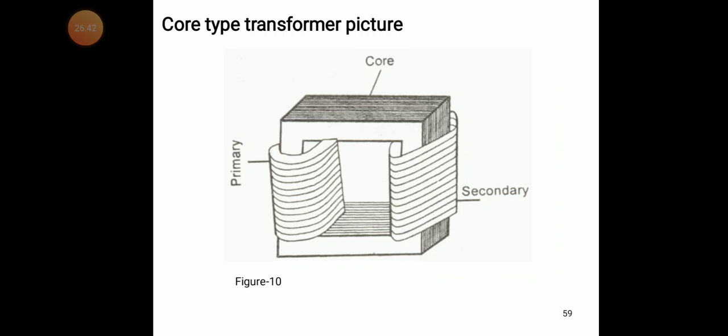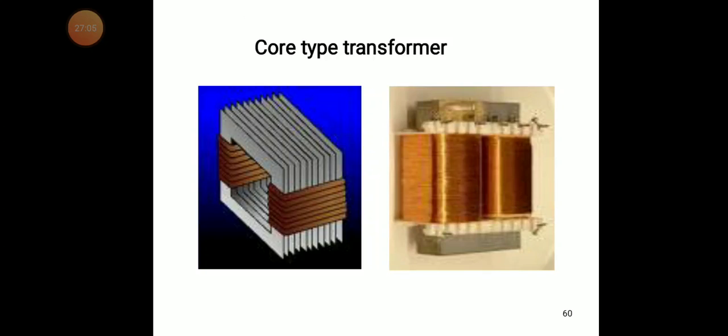In the core type transformer, the two windings are connected on the two limbs. The first limb has the primary winding, the second limb has the secondary winding. So this is about the types of cores we are using: the core type transformer and the shell type transformer we discussed.